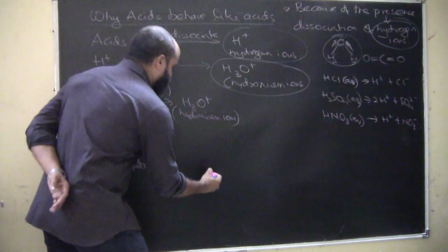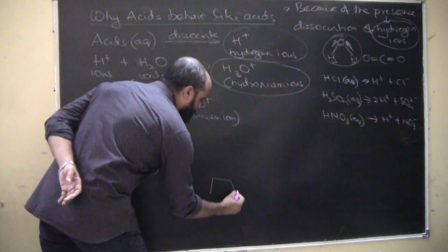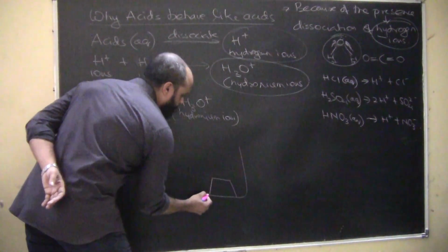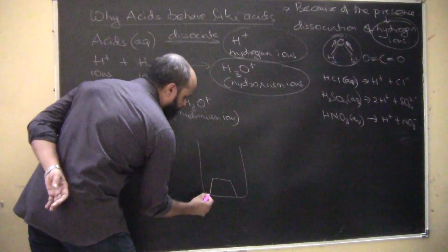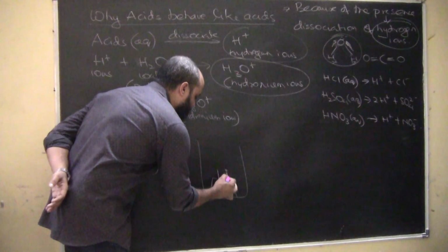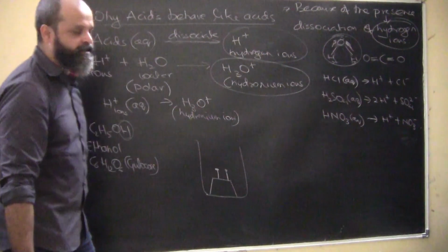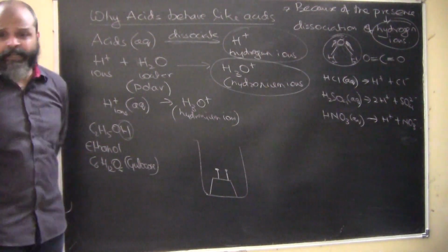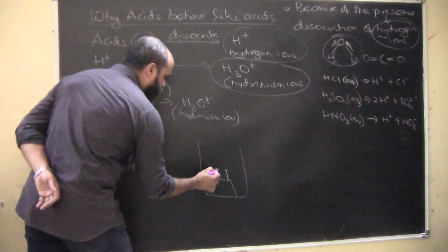The experiment is like this, just to see whether all of them behave the same. Let's say we have a beaker here and a stand, a podium, and on this podium we have fixed two nails, and these two nails are drawn into a circuit.